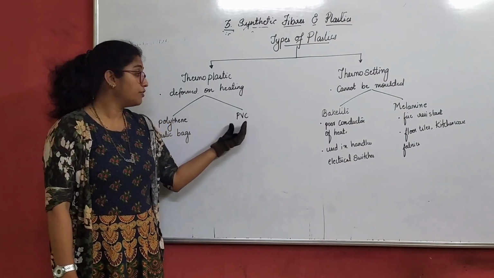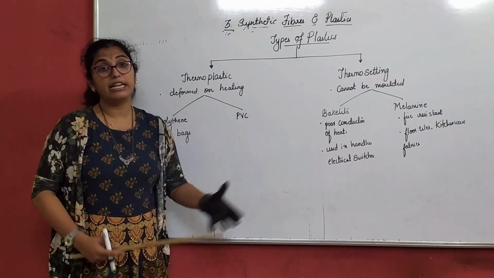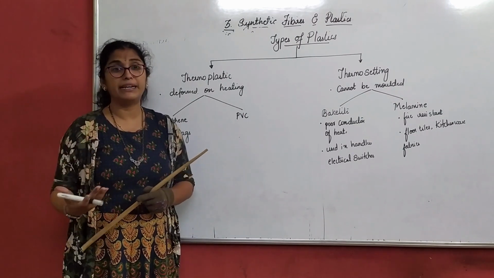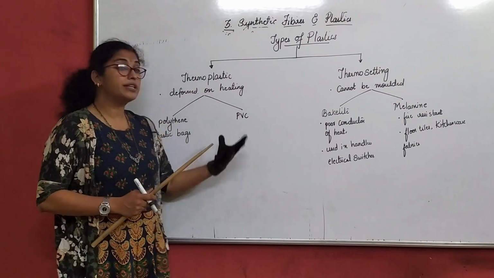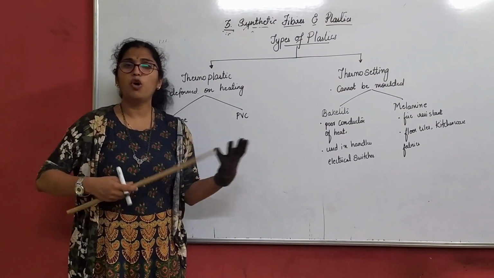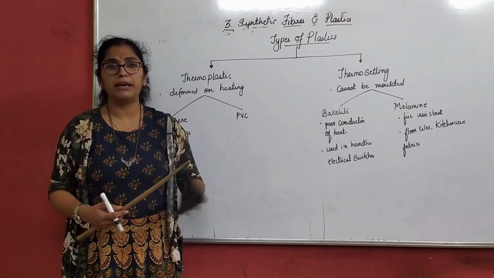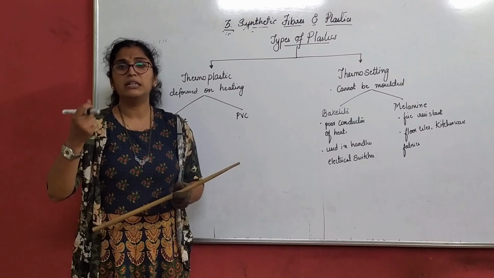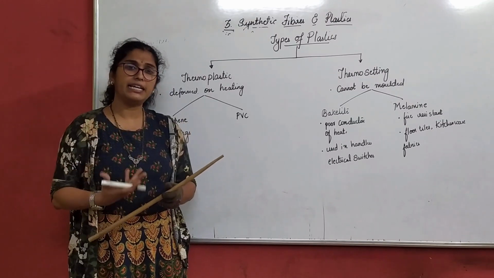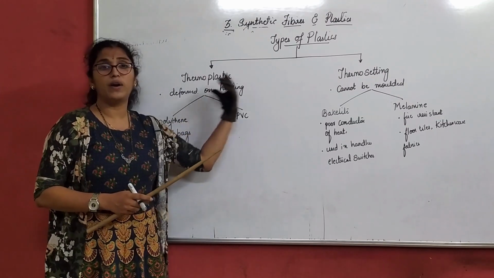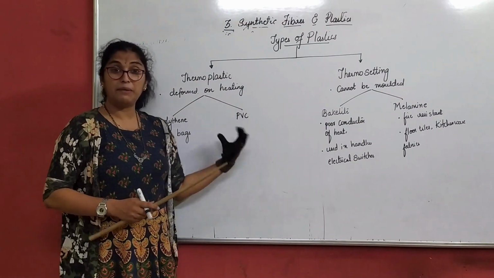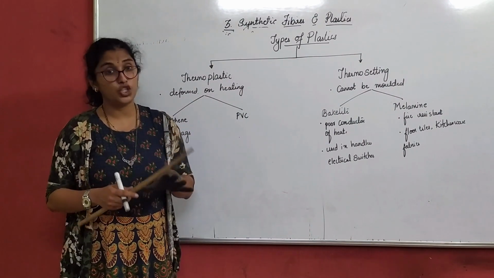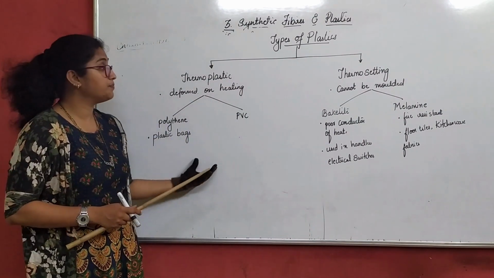PVC. Now PVC, the full form you might have heard, is polyvinyl chloride. These are used in making pipes. PVC pipes, we all might have come across this word, right? So it is used in making pipes. Many other plastic things you come across, be it a bank ATM card, any holder, wires, tubes, pipes, etc. It is used in making a wide variety of things which can be remolded on heating and given a desired shape and size with a different color.